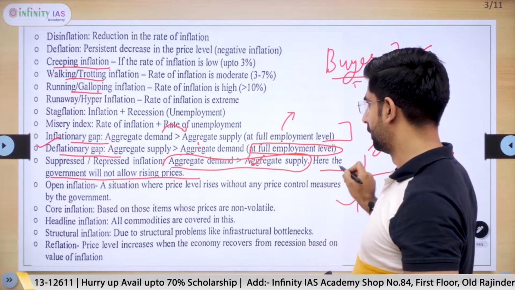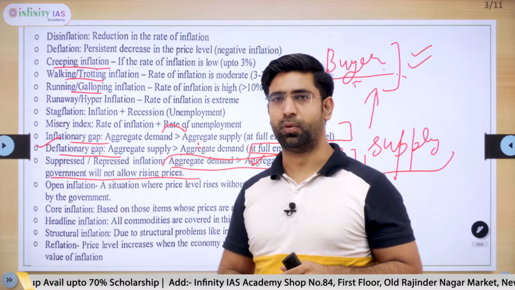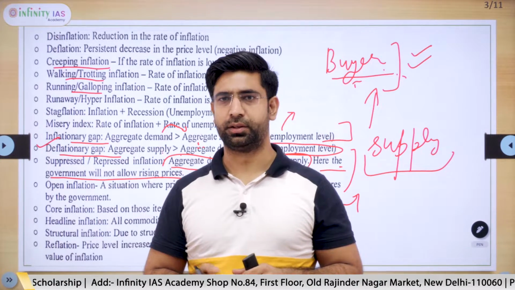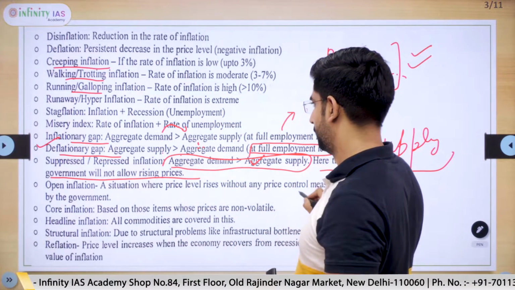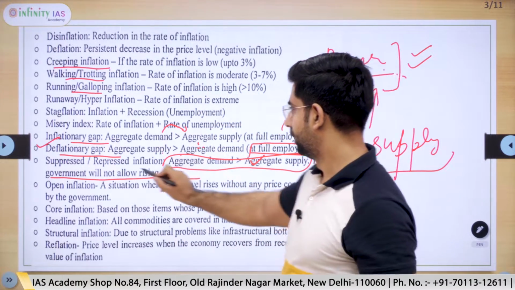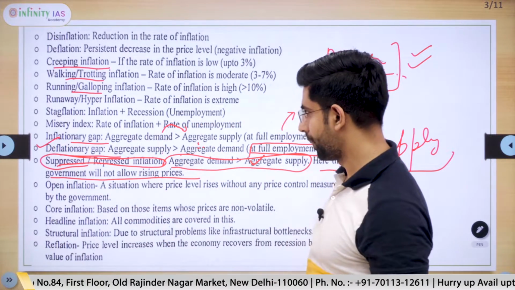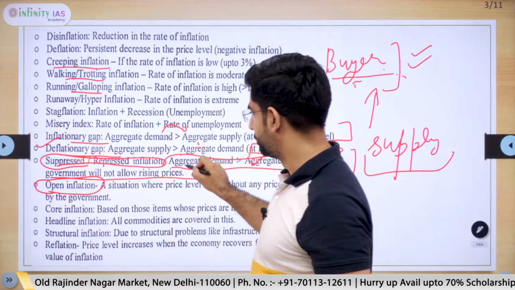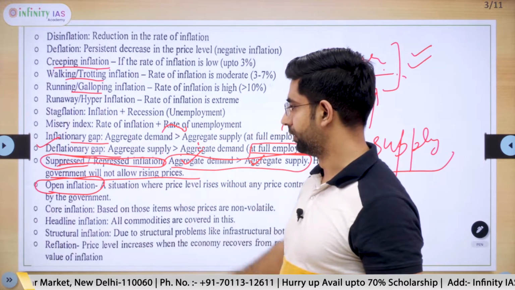In that situation, government comes into action, and whatever measures the government takes in the form of fiscal policy, or RBI takes in the form of monetary policy, would come under suppressed inflation. Next key term is open inflation. In the above situation, when the government does not control the inflation, we call this open inflation.